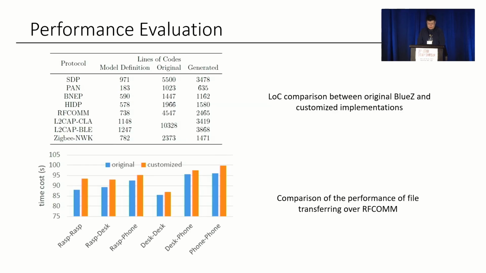The official patch just deletes transition 2, but we think we could just split the PAN-ready states to support both cases. In performance evaluation, we modeled and generated an implementation for several Bluetooth and Zigbee protocols, and we can see that the size of customized protocols can be much smaller. We also tested the performance of file transferring service over Bluetooth RFCOMM, and our generated code only incurs 4% overhead compared to the original implementation.